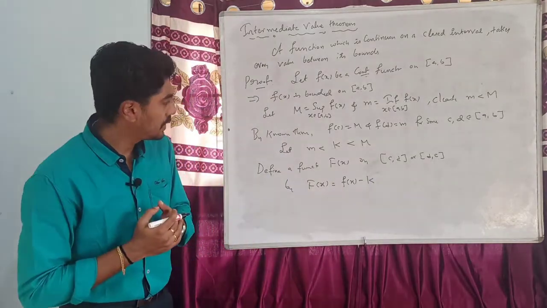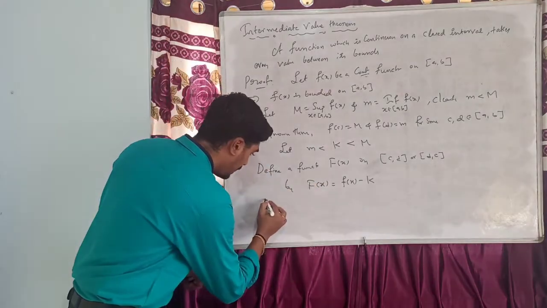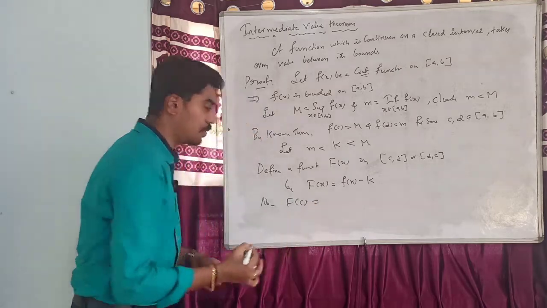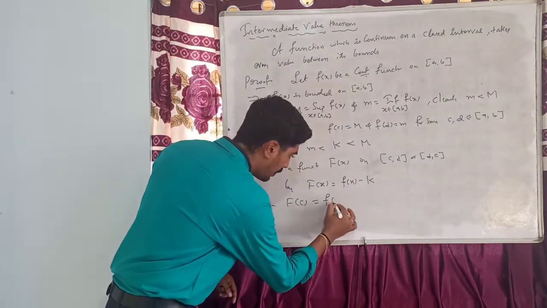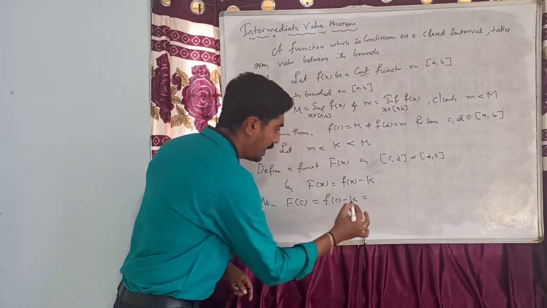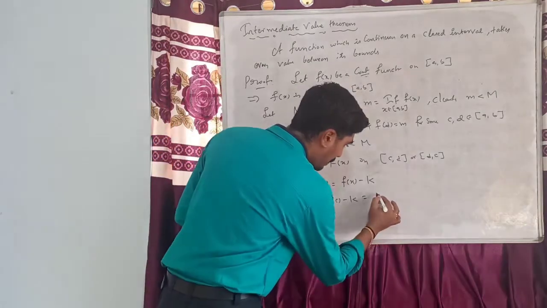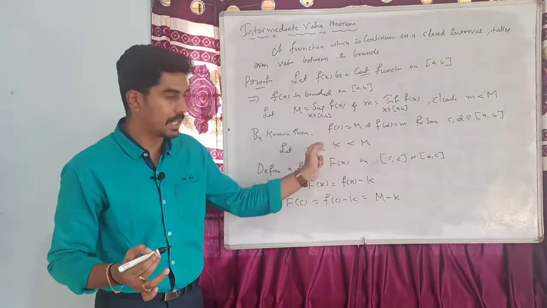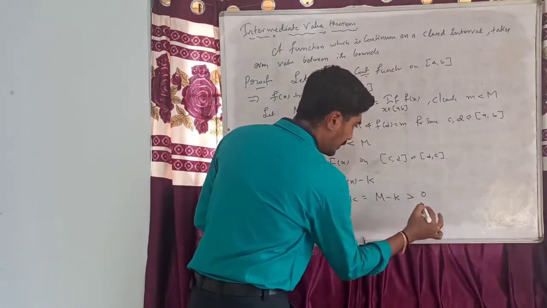Now if I consider capital F(c), this will be equal to small f(c) minus k. But we know that f(c) is capital M, so it is M minus k. Since M is greater than k, this is greater than 0.